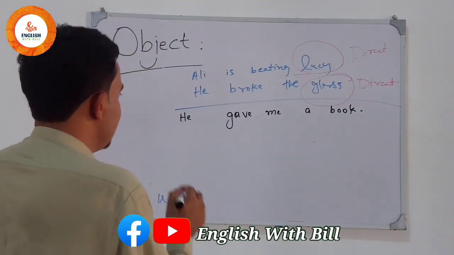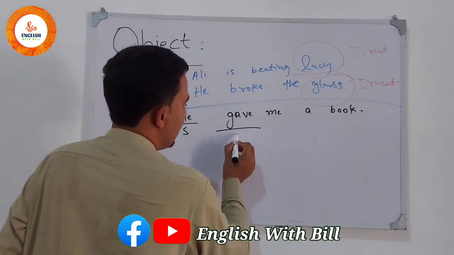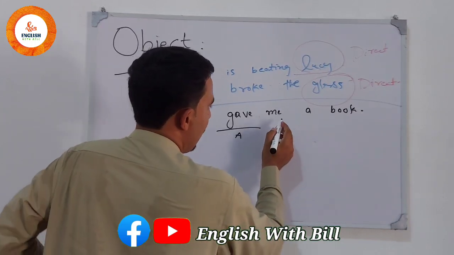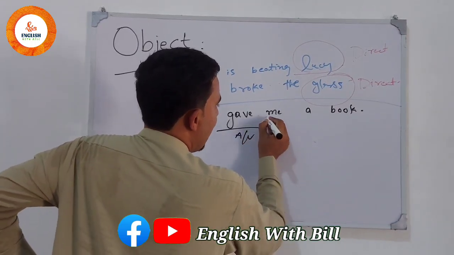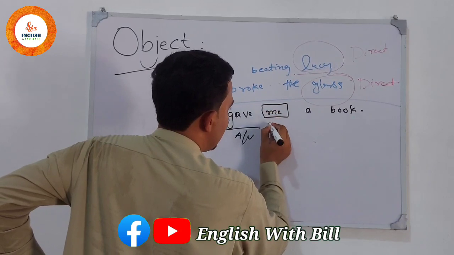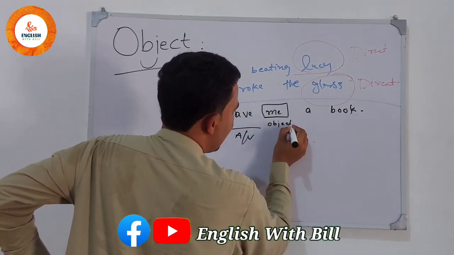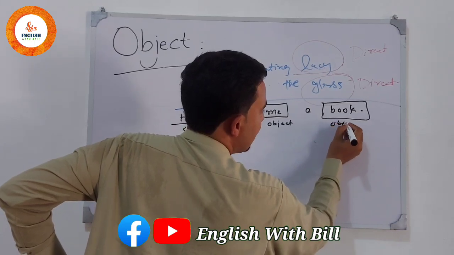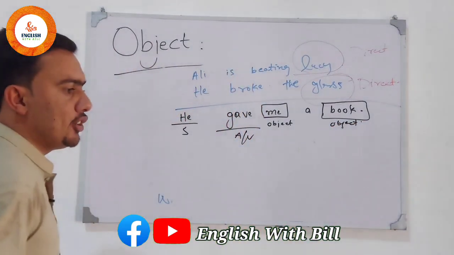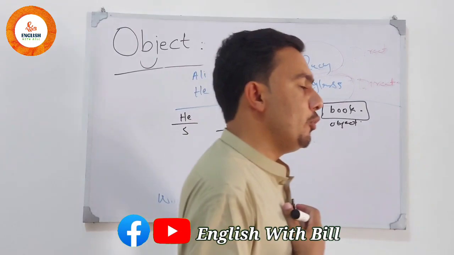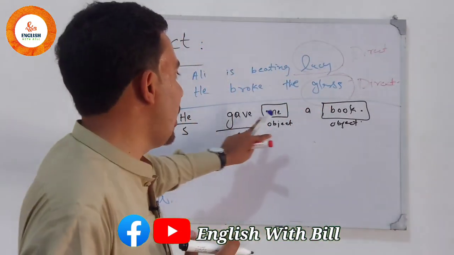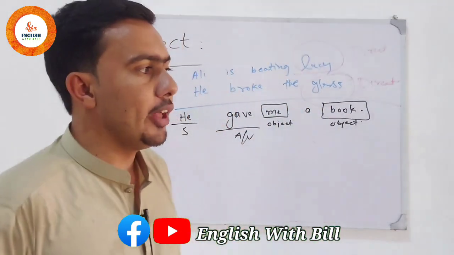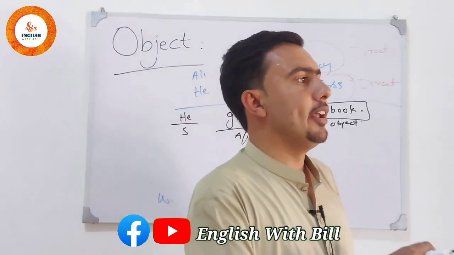Now see, he is our subject, gave is our action verb, and me is the object, the receiver, and a book is also an object because it is receiving the action. So whenever we have two kinds of objects, there we apply the rule of direct and indirect objects.